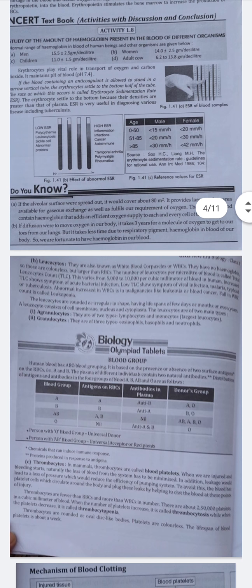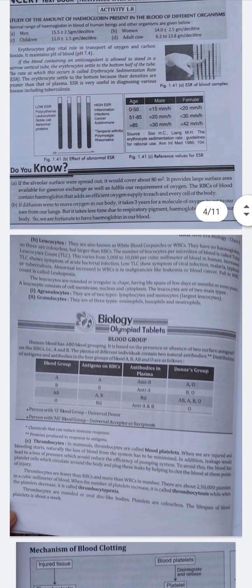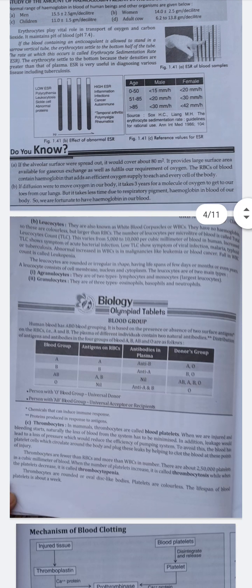Leukocytes are the white blood cells, called WBC. Also, they do not have hemoglobin. That is why they are colorless. What is the number of leukocytes per microliter of blood? It is called the total leukocyte count, the TLC. Its number varies from 5000 to 10,000 per cubic millimeter.